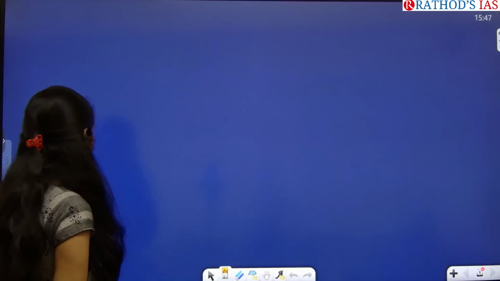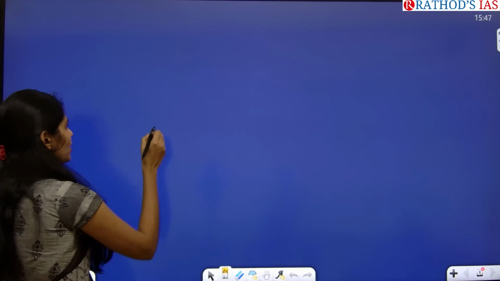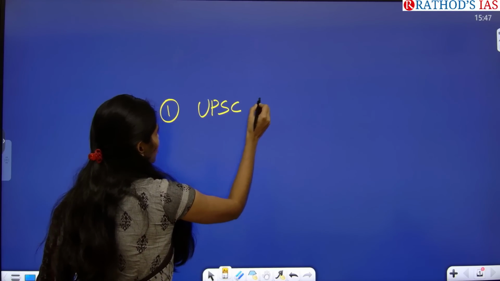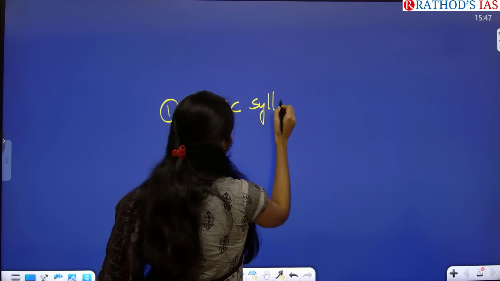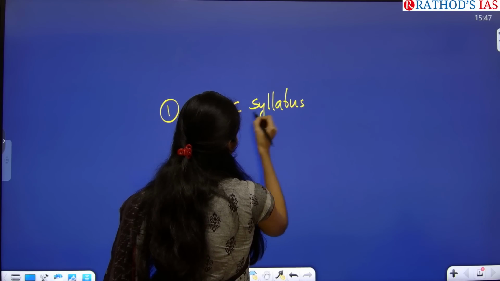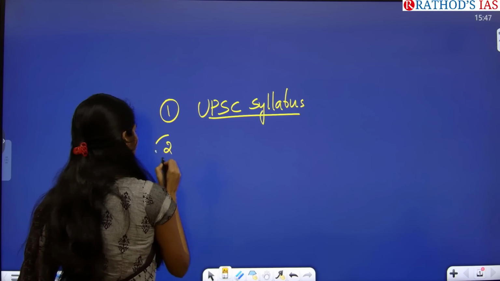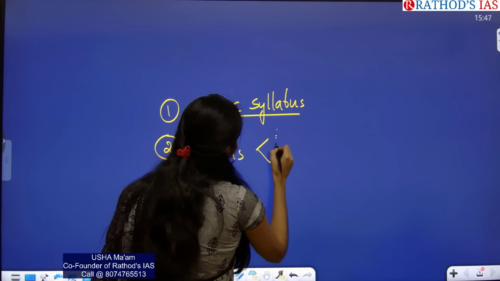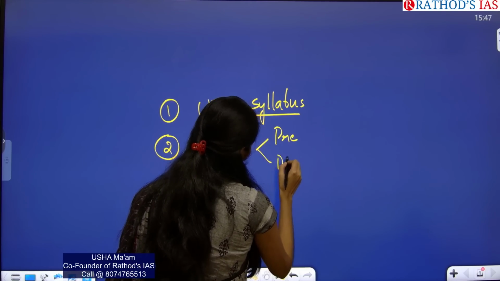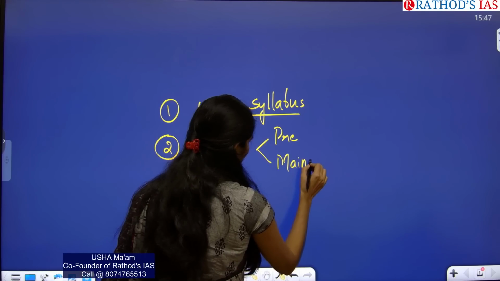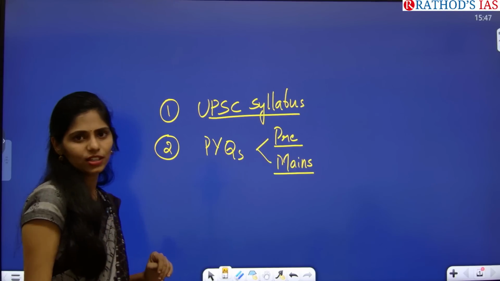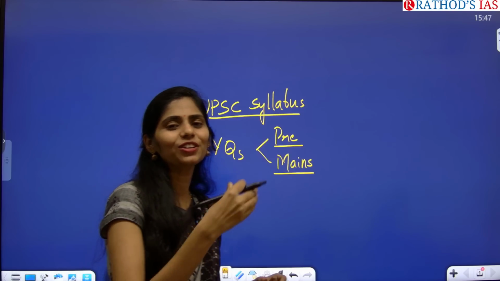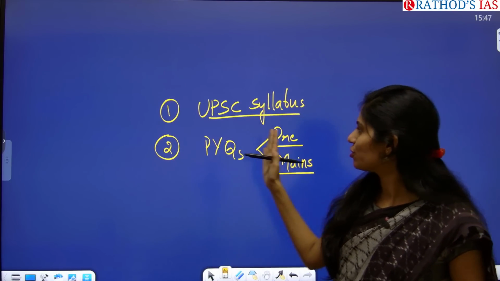But you have to focus on two important things in your preparation. First one is your UPSC syllabus. So always keep your syllabus with you and focus on your syllabus. And second one is your previous year's questions. So both prelims and mains you have to see after one subject is done so that you will be in a right way. Okay. So you have to focus on these two until you get your selection. So they have to be with you.